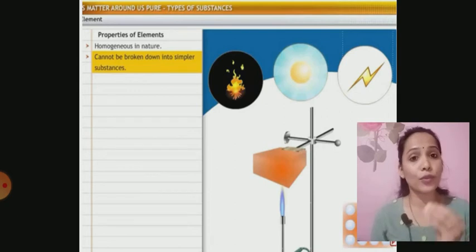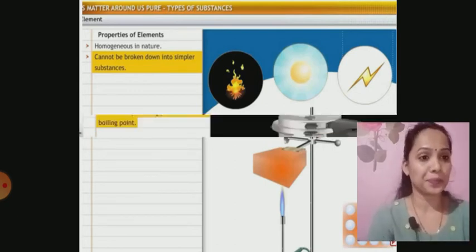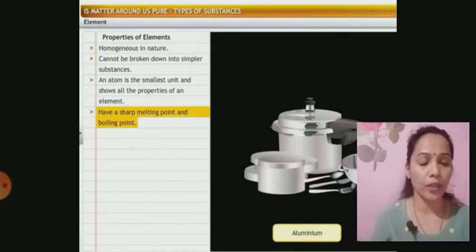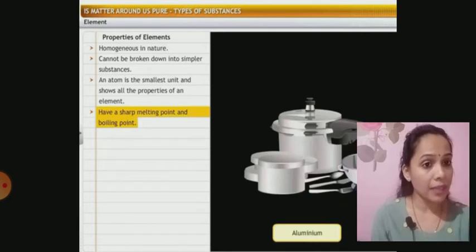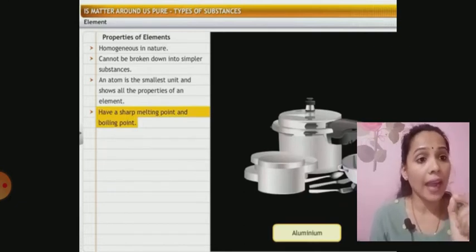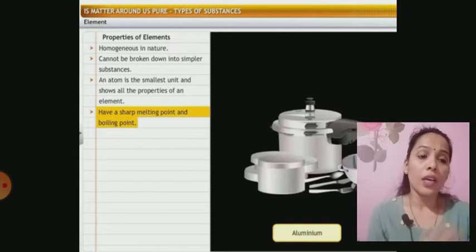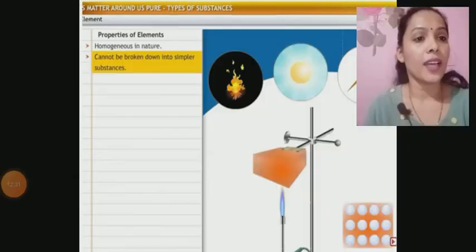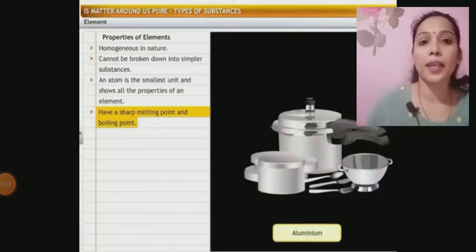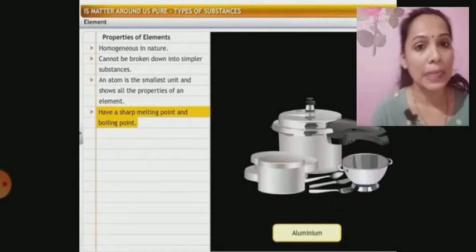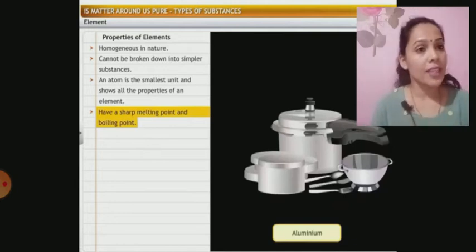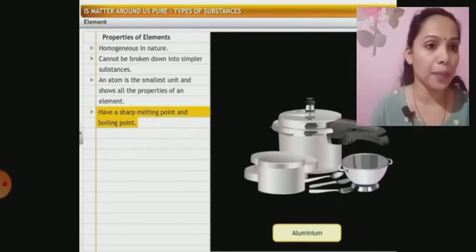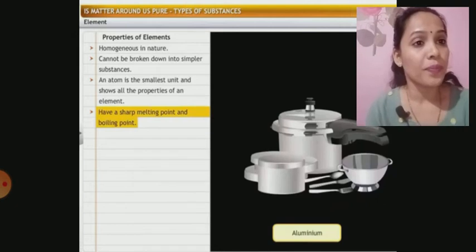Okay. Likewise, the next property is that they have a sharp melting point. Every substance, every matter has an identity. Therefore, every substance has a characteristic melting point. The next property is that they have a sharp melting point and boiling point, because melting point and boiling point are the characteristics of that particular element, and this you have learnt in the previous chapter.